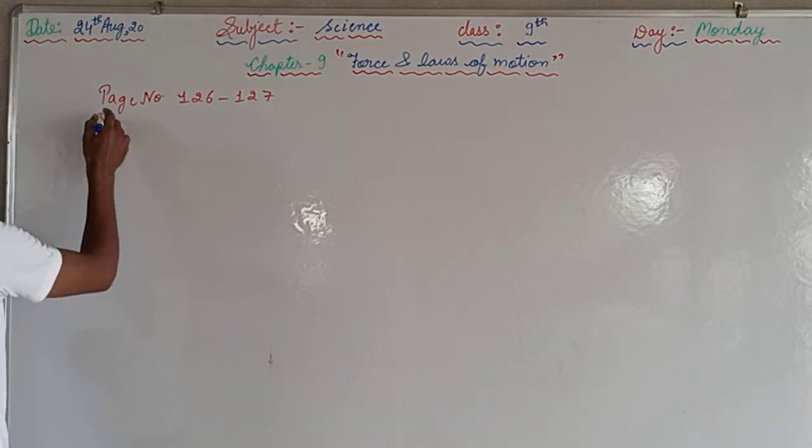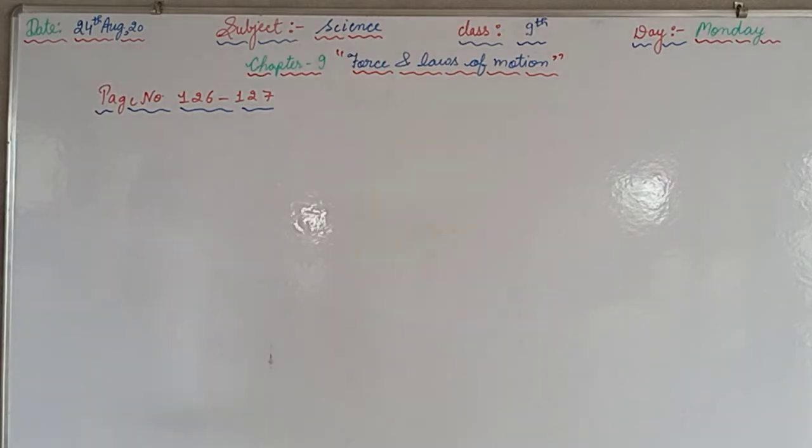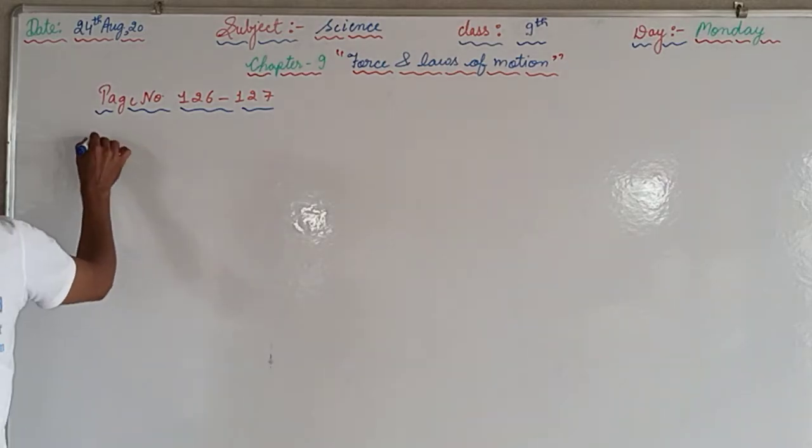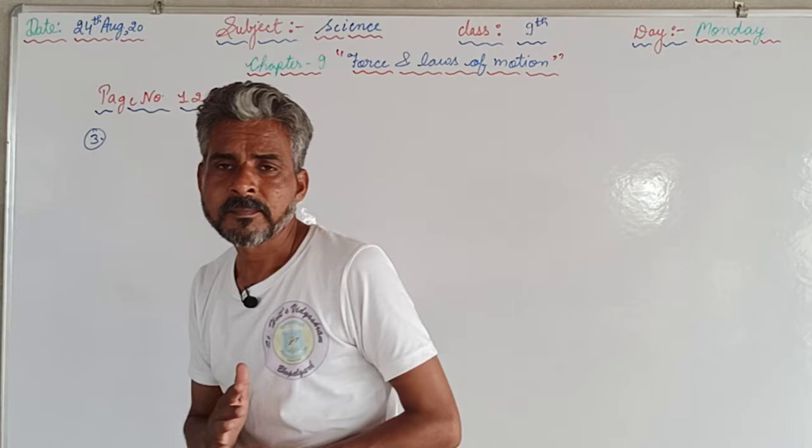We have discussed some of the questions, and the remaining we will discuss today. On that page, question number 3 is given. First of all we should read the question. According to the question, one bullet has been fired from a rifle, the mass of the rifle is 4 kilogram, and the bullet of mass 50 grams has been fired with the initial velocity 35 meter per second. Find the recoil velocity of the rifle.